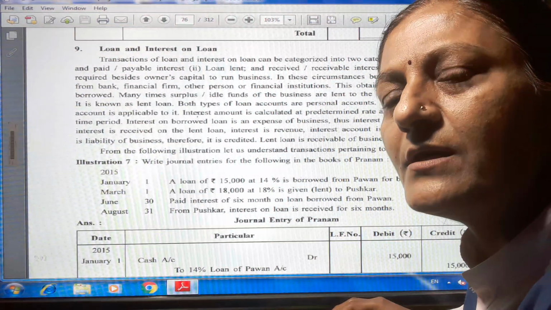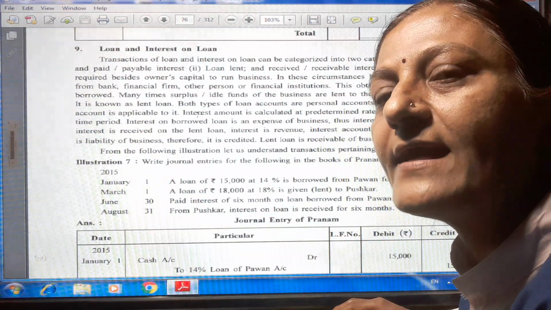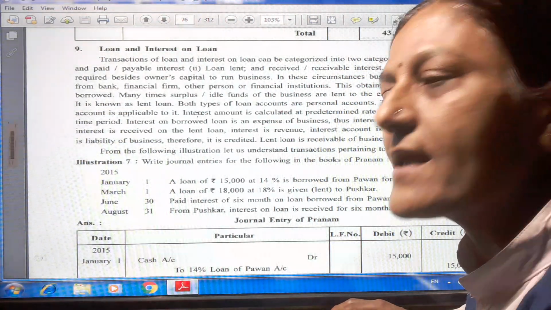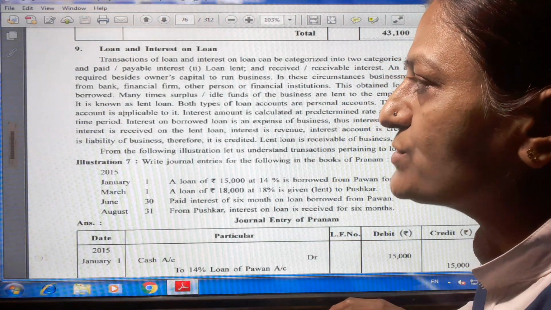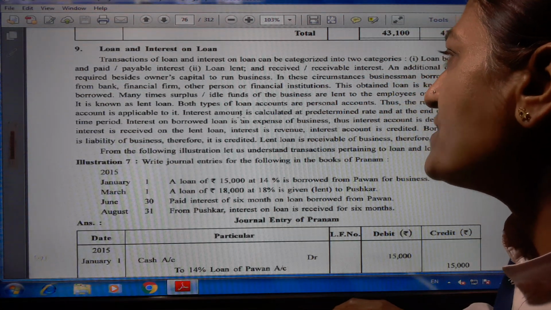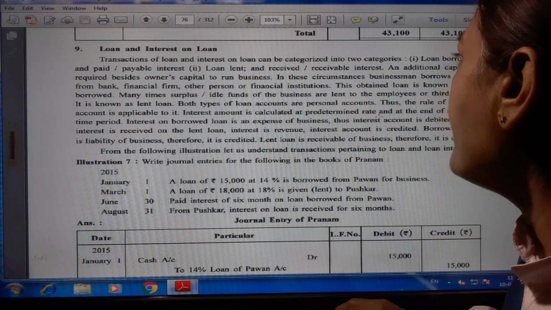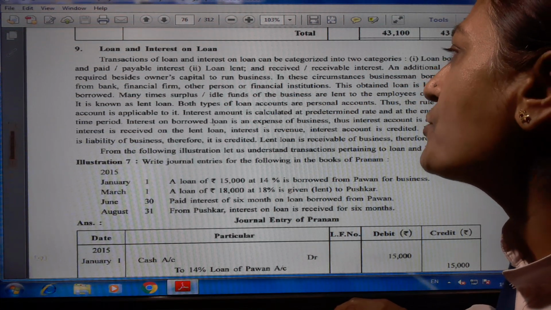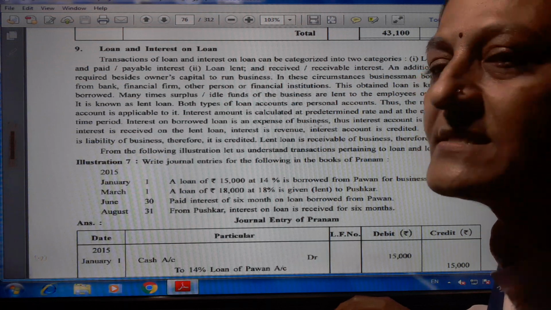When there is a loan, at that time we use the personal account rule, because receivers and givers are there. Interest amount is calculated at a predetermined rate and at the end of a specified time period. Interest on a borrowed loan is an expense of a business unit.